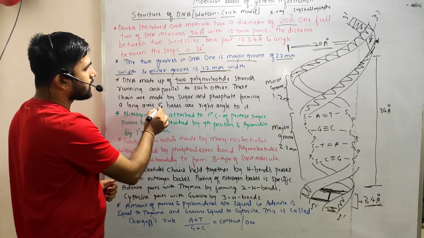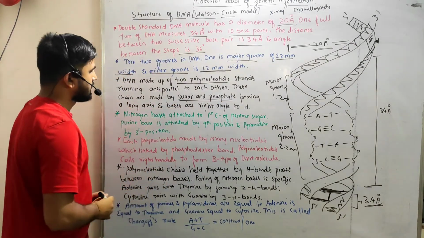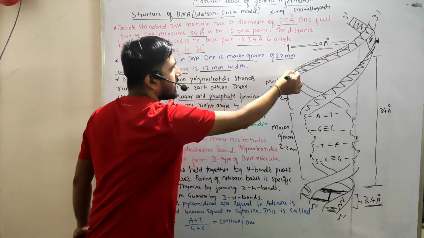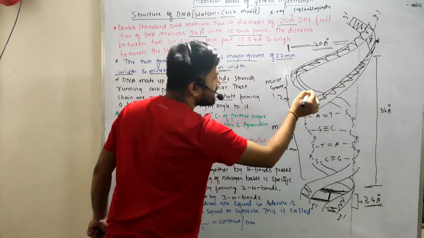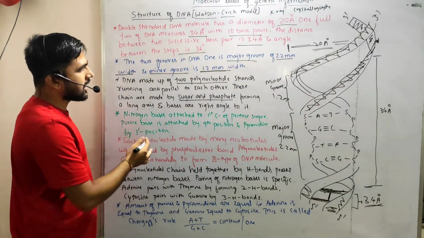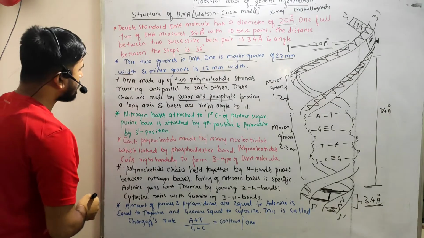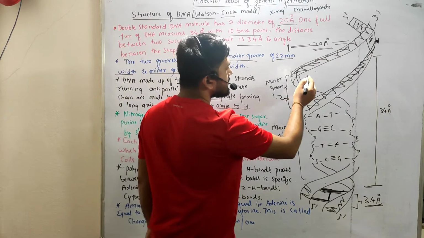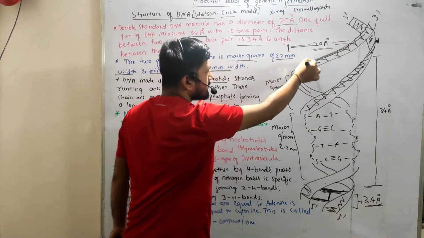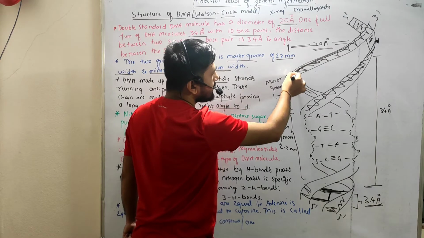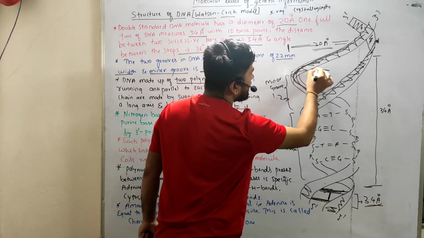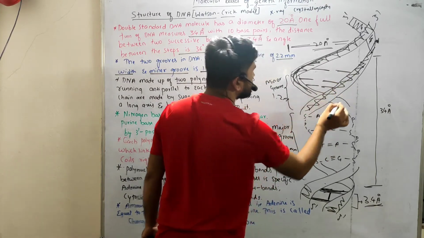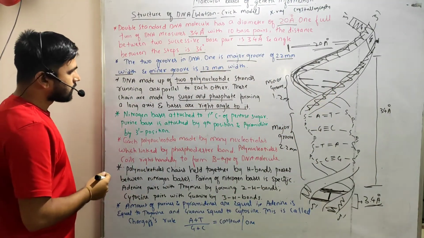These chains are made by backbones of sugars and phosphate. Whatever polynucleotide is present here, they are made up of sugar and phosphate groups, forming a long axis, and bases are at right angles to it. Bases being at right angles means this is the straight line, this is the polynucleotide, and the bases are at right angles to this polynucleotide like this, right? So they are at right angles to the polynucleotides.